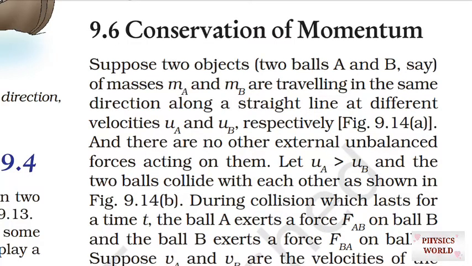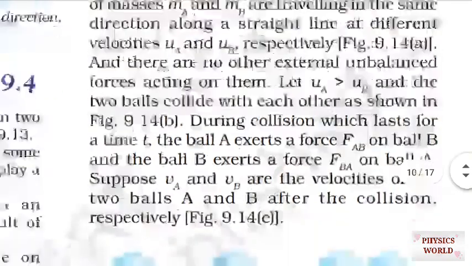So suppose two balls A and B of masses mA and mB are traveling in the same direction along a straight line at different velocities uA and uB respectively, and there are no other external unbalanced forces acting on them. Assume that uA, the speed of the first ball, is greater than the speed of the second ball, and the two balls collide with each other as shown in the figure.